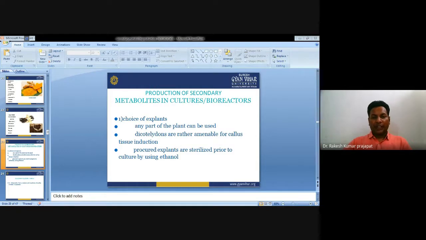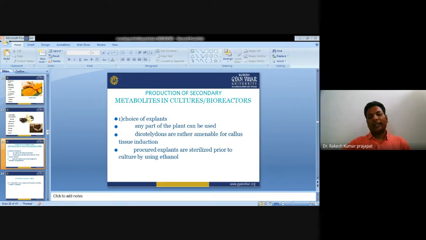Now, production of secondary metabolites in the culture of bioreactors and tissue culture. Production of secondary metabolite in culture depends on the choice of explant. What is our main objective behind that? First we need to identify which explant I have to take. Suppose our objective is to target a secondary metabolite; we have to decide which secondary metabolite we want to produce in tissue culture. Accordingly we have to choose the explant.